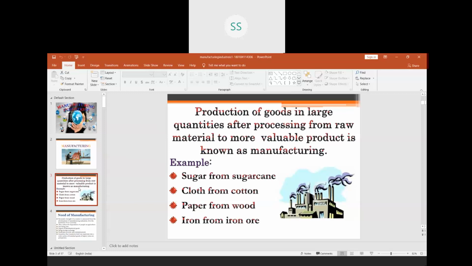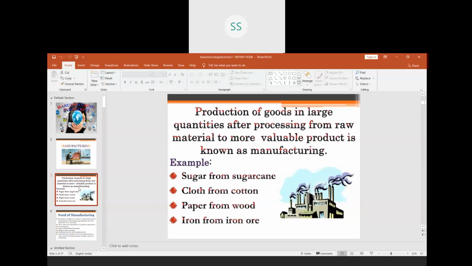So, what do you mean by the term production? Production of goods in large quantities after processing from raw materials to more valuable products is called manufacturing.